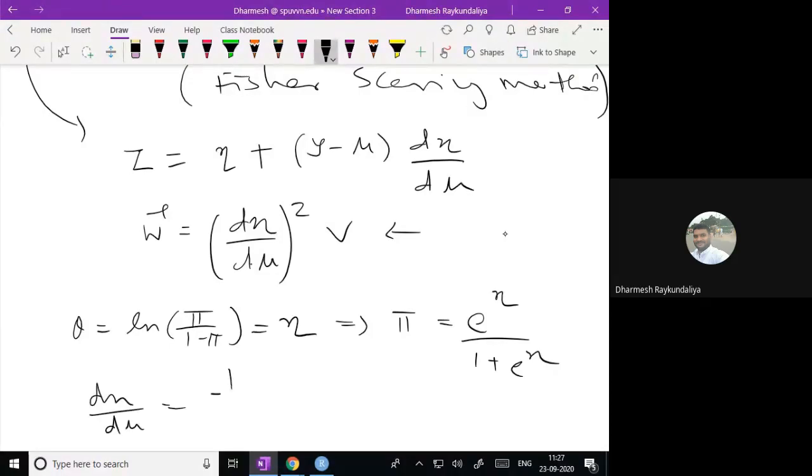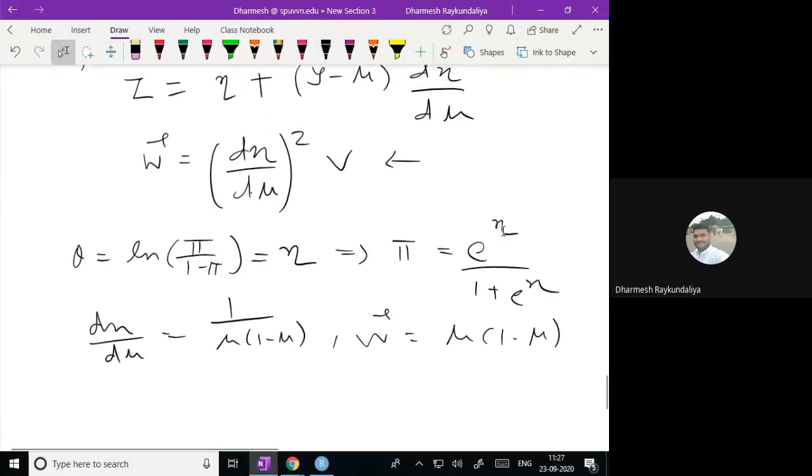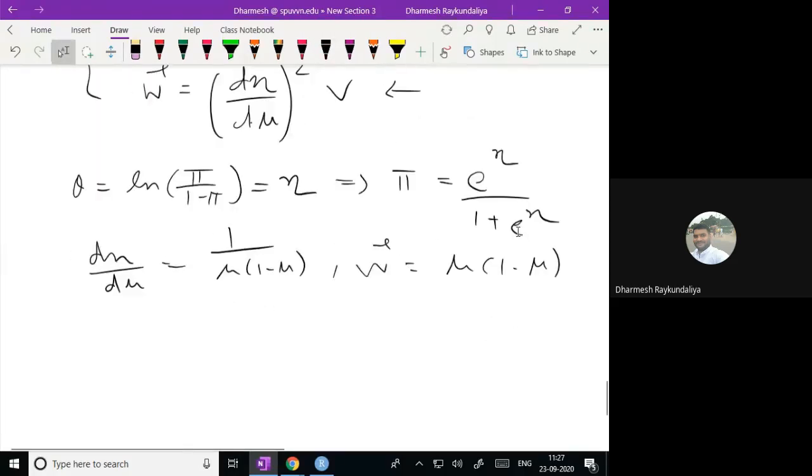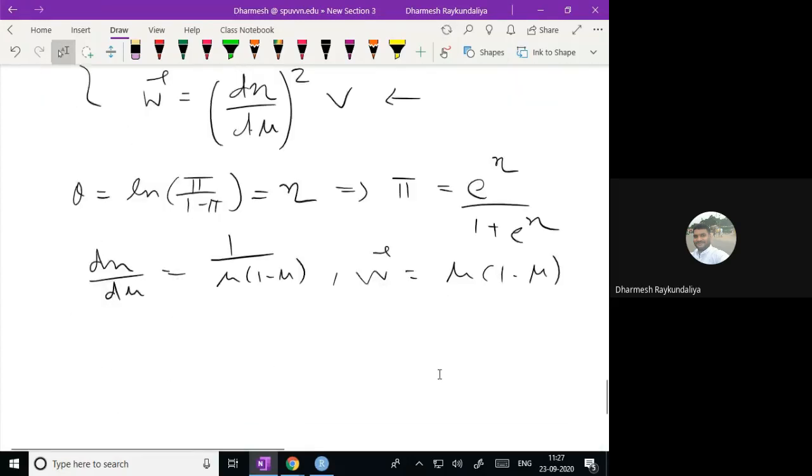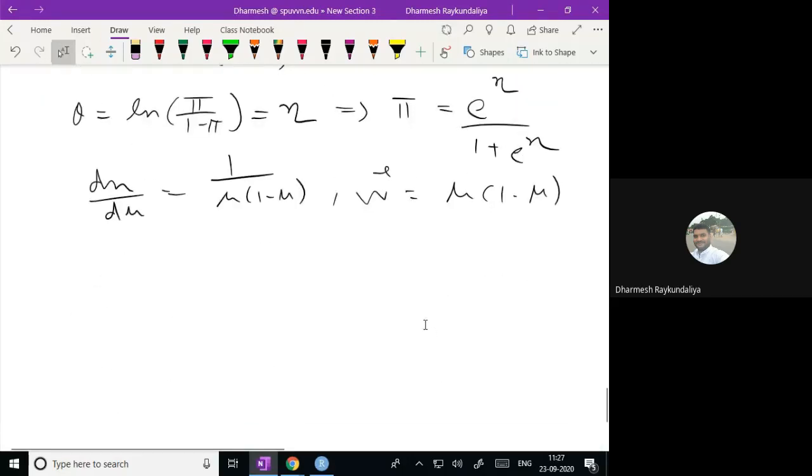It is nothing but 1 upon mu into 1 minus mu. And the weight inverse form is nothing but mu into 1 minus mu. Just substitute that, and you will get z equal to eta plus (y minus mu) upon mu into 1 minus mu, and W inverse equal to mu into 1 minus mu. That means all diagonal elements in this W inverse are mu into 1 minus mu.